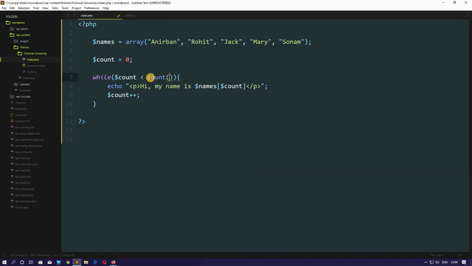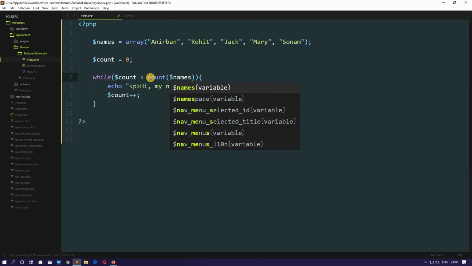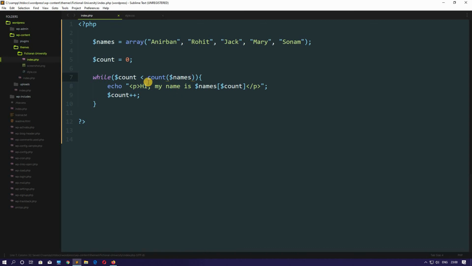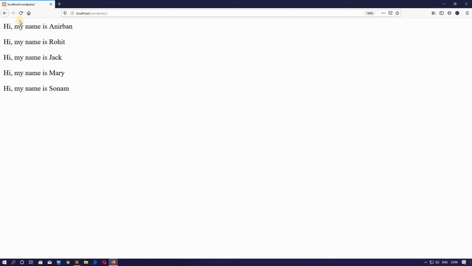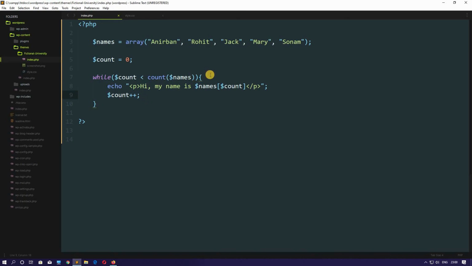Count, and here we will pass the array variable, that is names. Save this. Now come here and refresh. See, we are getting the same result. So this is how we use an array, and we loop through each item and display them.